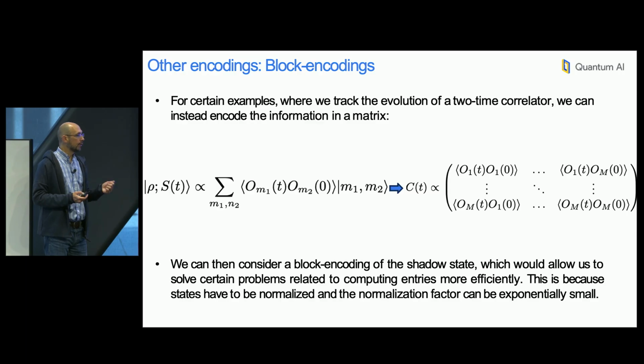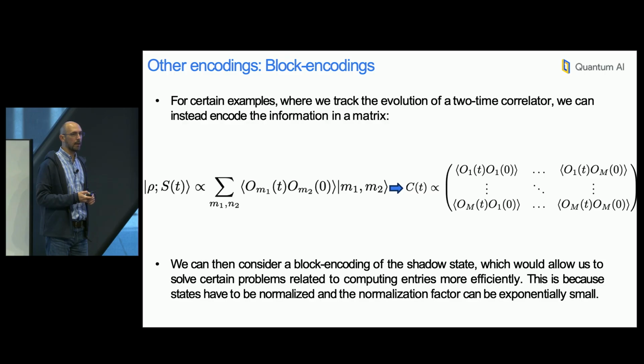We can also consider other types of encodings. Rather than encoding things on a quantum state, we might want to think about encoding things on a matrix, for example, what we call a block encoding. Right? So this is an example where my shadow state contains information about the product of two operators. There are going to be two indices. Now, a similar encoding but in a matrix would also do the job. If I know how the shadow state is evolving because I know my HS, then I will know how my correlation matrix here is going to evolve.